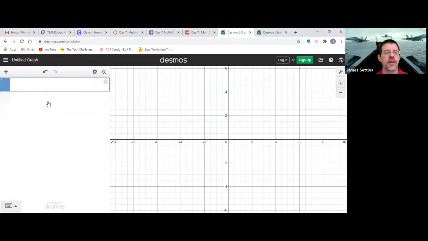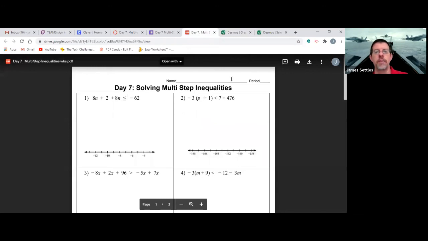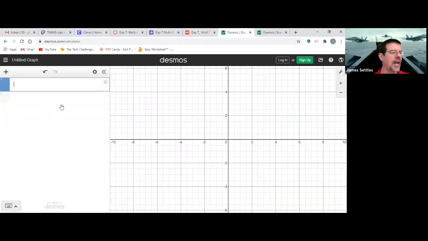And all right, so we're going to type in number 2. Now, I know y'all can't see number 2. And so the day of the test, you would want to write this down on your paper and then switch over to your calculator, okay? I have the assignment right here, so I'm going to go ahead and just type it in.